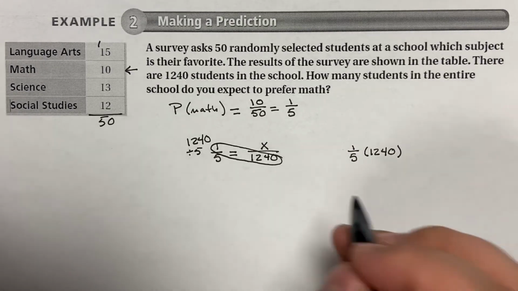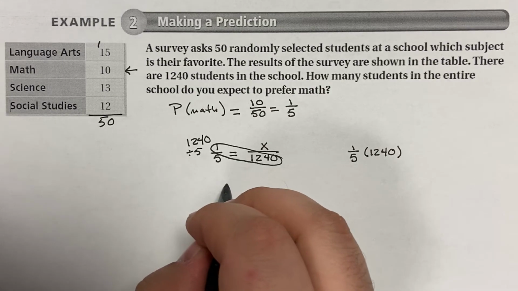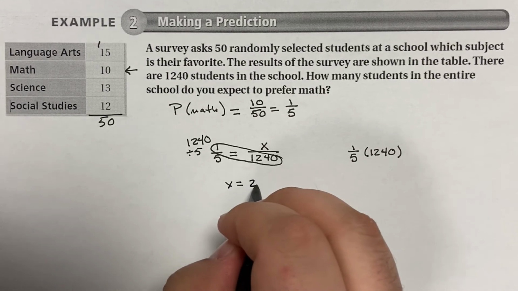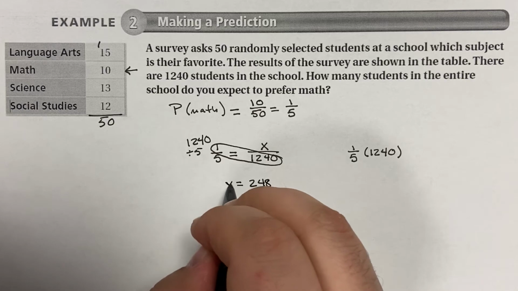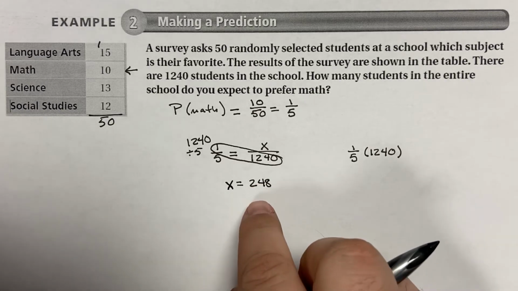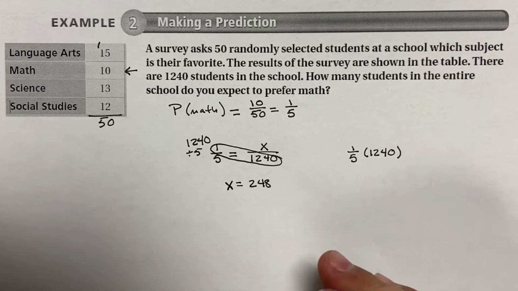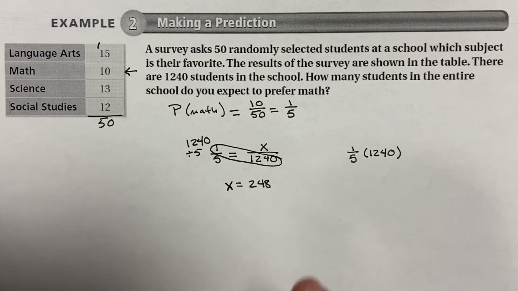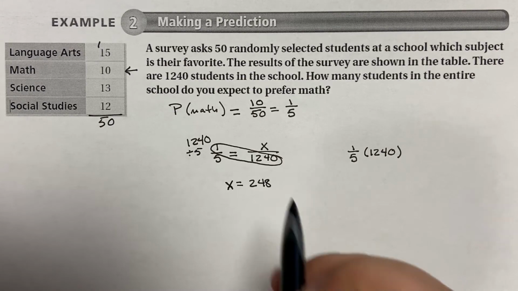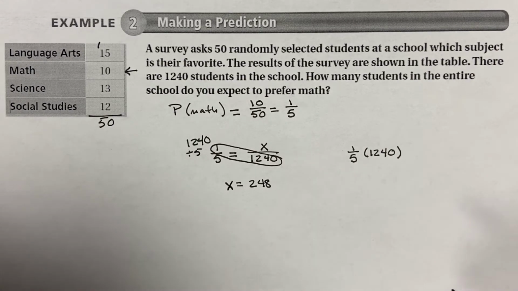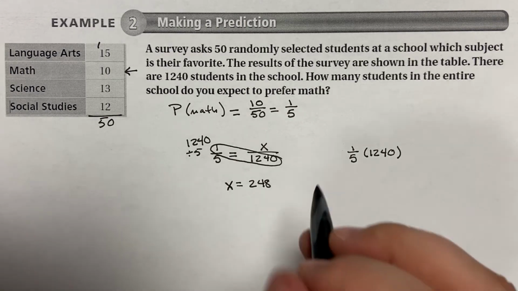In either case, we end up getting that x is equal to 248. So what this means is we can expect, not that we will have this exact number, but we can expect, or reasonably expect, 248 students out of the 1,240 students in the school to prefer math.